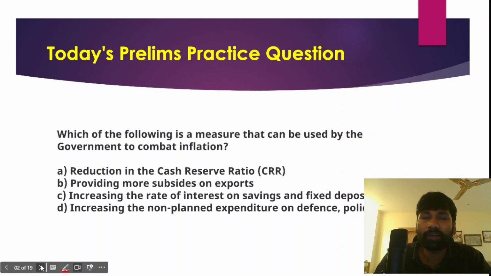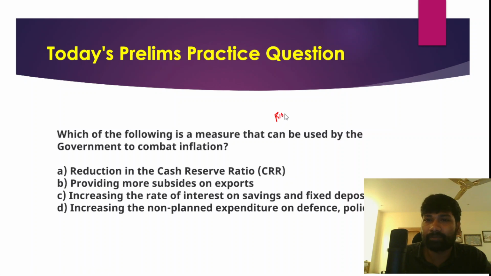By simple definition, inflation means that there is a rise in the prices of commodities. So that is a simple definition of inflation, right? A general rise in prices of commodities or goods. That is the very simplest definition of inflation.